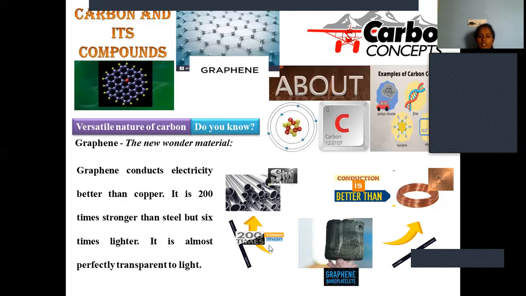Being a smaller nano-sized particle, it has extremely large strength, and its strength is compared to steel. Steel is a very strong material, applied in construction and in the manufacturing of so many materials, machines, and traveling goods, and also in domestic operations. But nano-sized graphene has 200 times the strength of steel.